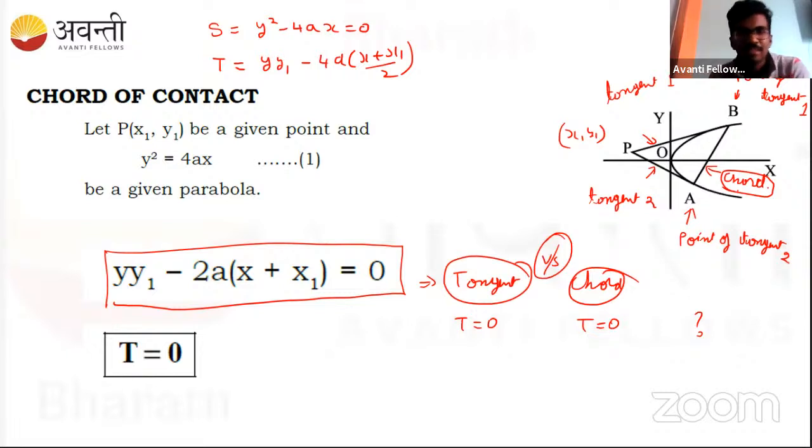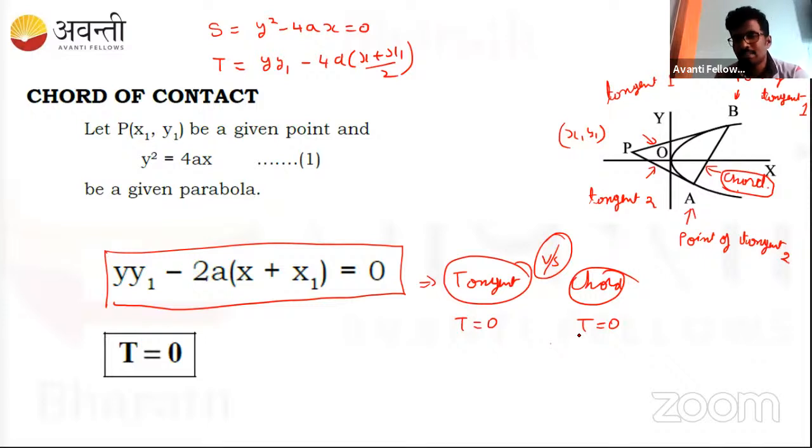Who can answer it? What is the difference? So do they have a common point? No, no common point. See, the chord is nothing but... tangent points are always perpendicular to focus. Maybe. See here, we can use the same T = 0 equation for both the cases.